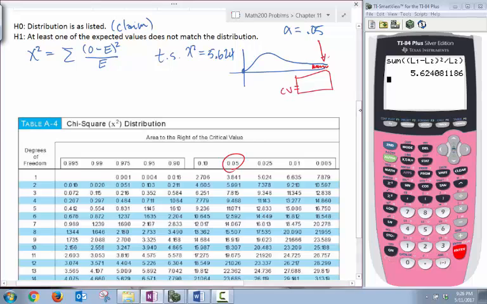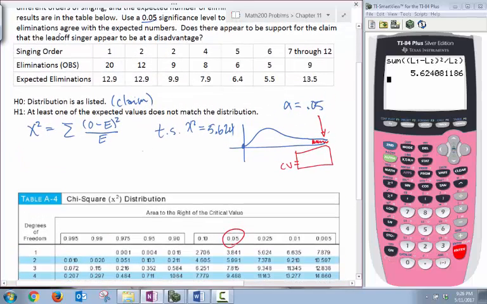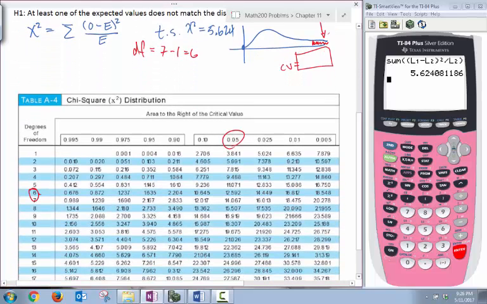Our degrees of freedom will be 7 minus 1, so df is 6. We look where this matches up, and we get 12.592. So our test statistic is not in the critical region, and we will fail to reject the null hypothesis.